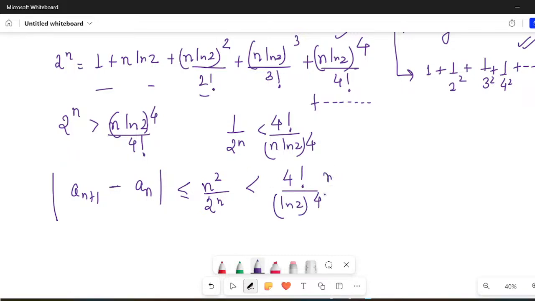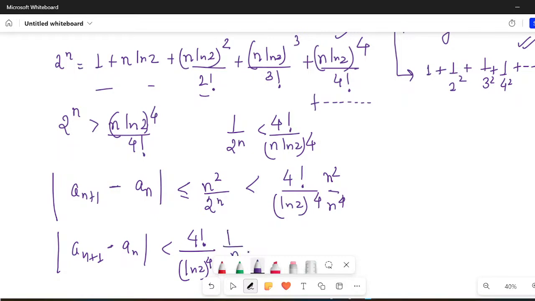Here you have n square and here you have n raised to power 4. So I can clearly write that mod of a(n+1) minus a(n) is less than 4 factorial divided by ln 2 raised to power 4 times 1 upon n square.